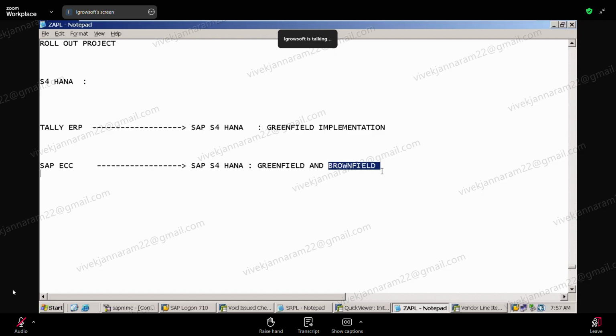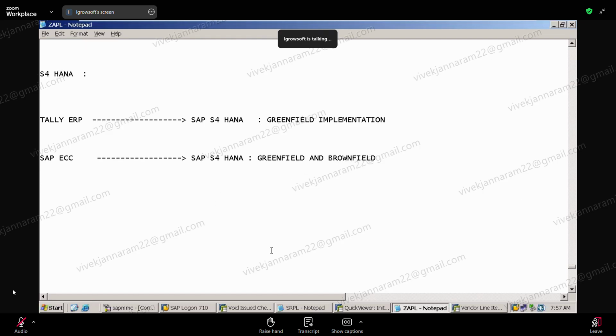We connect them, we do certain checks, and then we take the data from ECC to S4. Here SAP is recommending. But there are some restrictions. Suppose there is a company which is in SAP, but in versions before ECC 6, you cannot do brownfield.